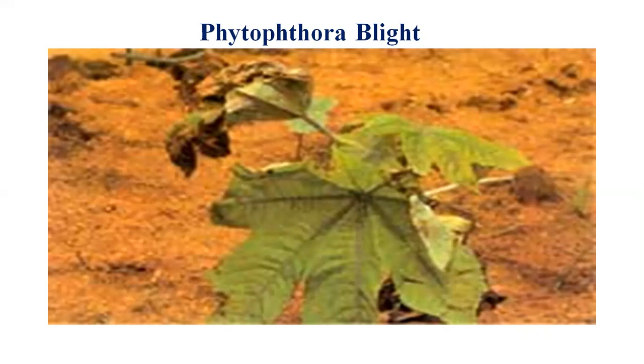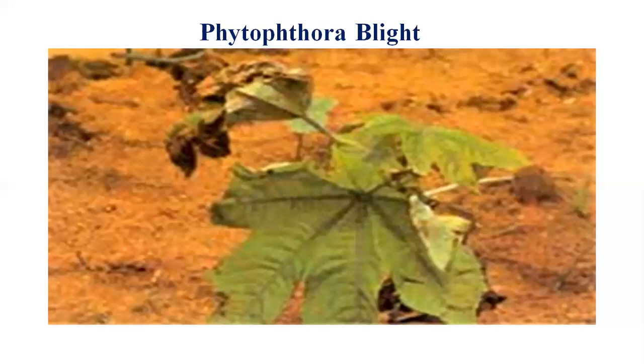In the later stage, or maybe when the plant is big, it may cause seedling blight, then heavy physiological disorder, discoloration of the leaves, severe defoliation, and drying of the leaves. So these multiple symptoms can be seen in the case of Phytophthora blight. This is about the only one disease in castor, known as Phytophthora blight caused by